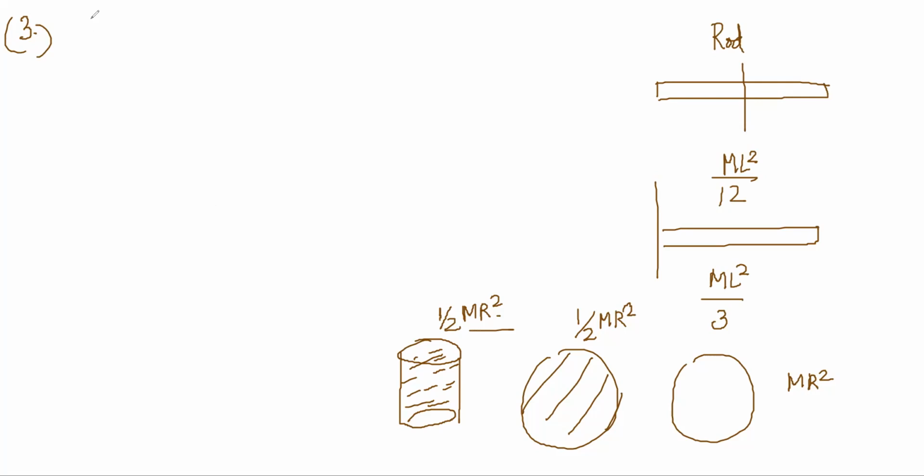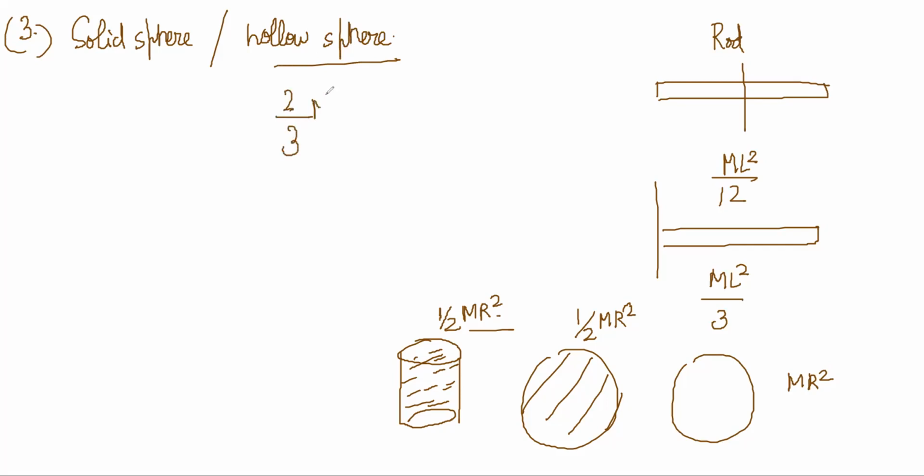What we can do is we have to do the solid sphere and the hollow sphere. The hollow sphere will come out to be 2 by 3 MR square, and the solid sphere will come out to be 2 by 5 MR square. The derivations are in the book. You should check it out. I will leave the derivations to you. These are slightly complicated, so try to understand them clearly. If it is a problem, then we'll discuss it in the next class, but try to do it yourself once.